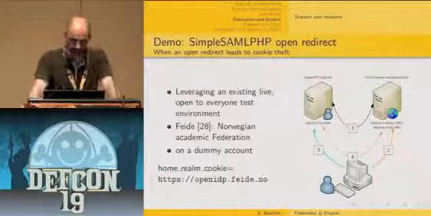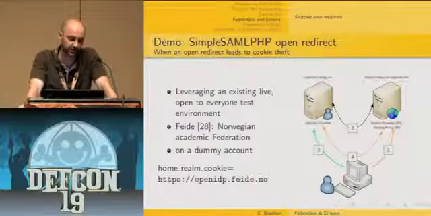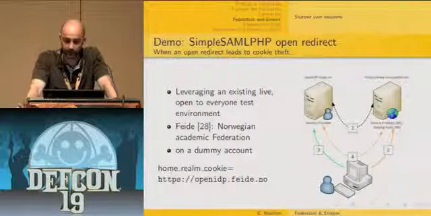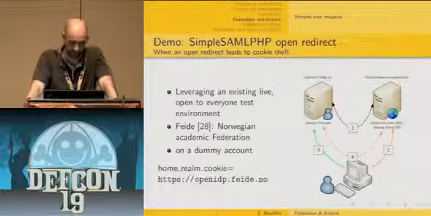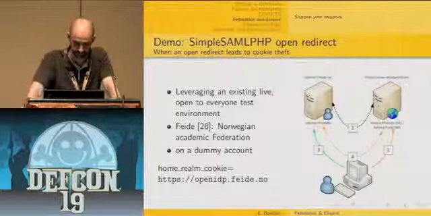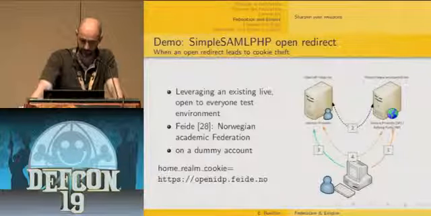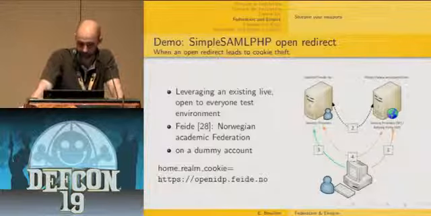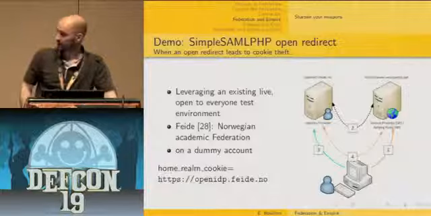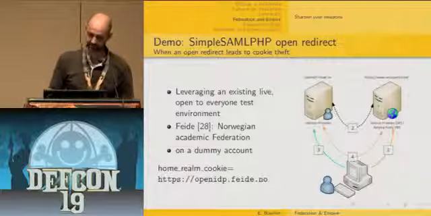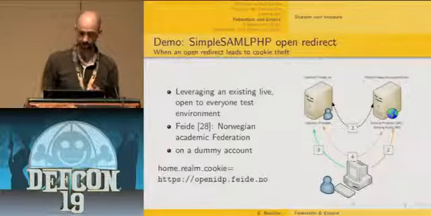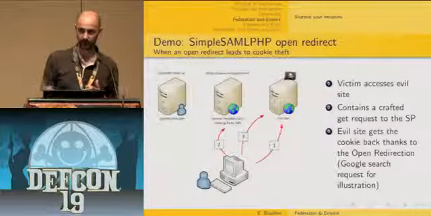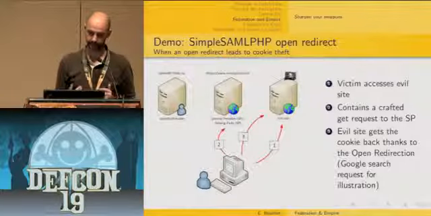To demonstrate that, I've been leveraging an existing live, open-to-everyone test environment, which is provided by the Norwegian Academic Federation. It's called OpenIdP. I've been using a dummy account. And the cookie I'm going to steal is for https openidp.feide.no. So what you're going to see is a complete four-step SAML authentication, right? And then you'll see how a bad guy can just steal this cookie.